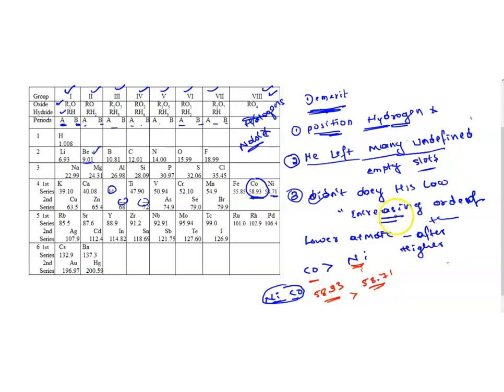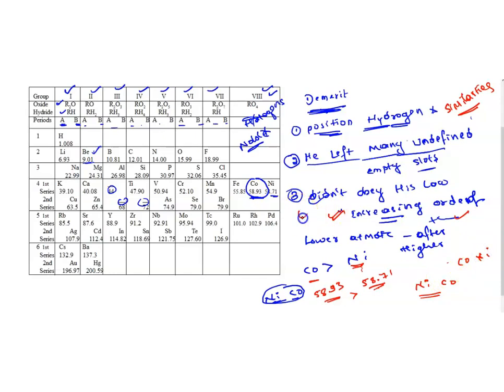In order to maintain increasing order of atomic masses, we were supposed to place nickel and then cobalt, according to his law of arranging elements in increasing order of their atomic masses. But in order to group the elements having similar properties in the same group, he disobeyed his law itself, and he placed cobalt before nickel.